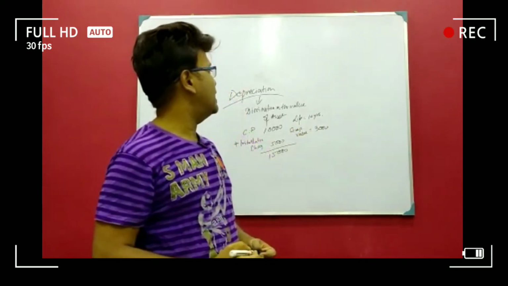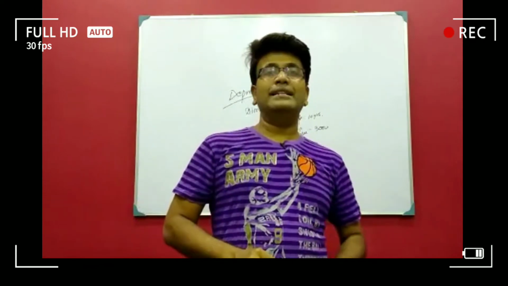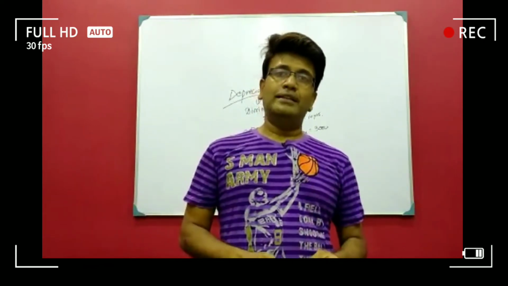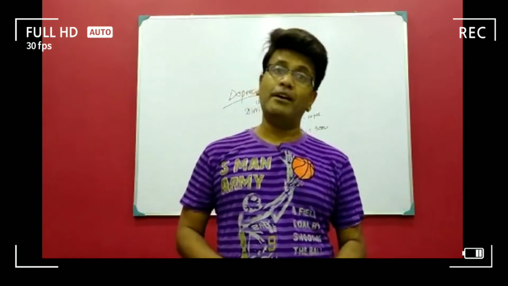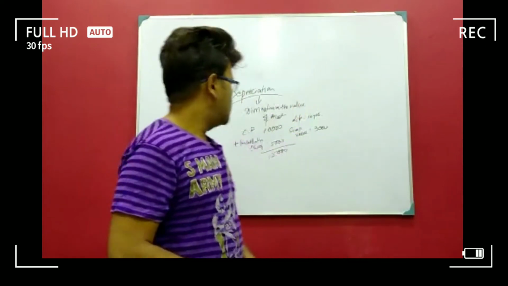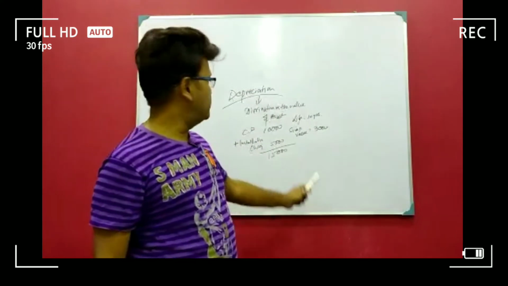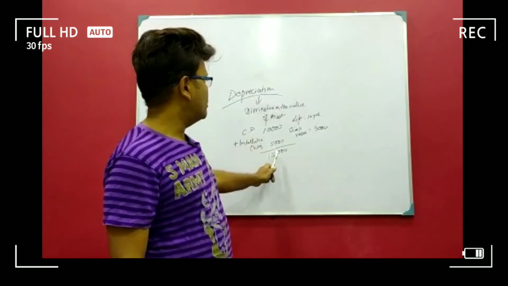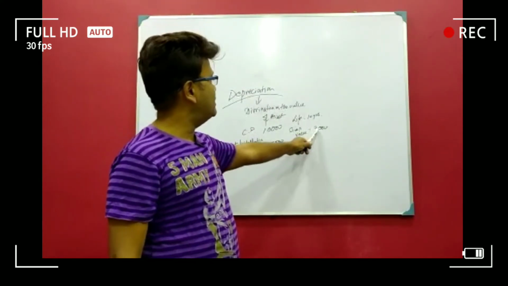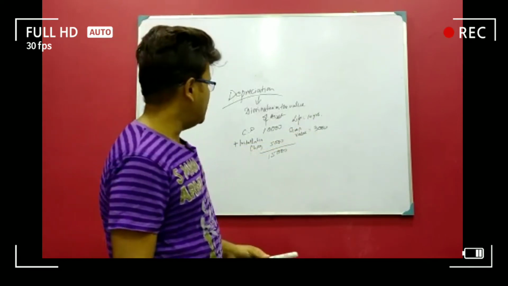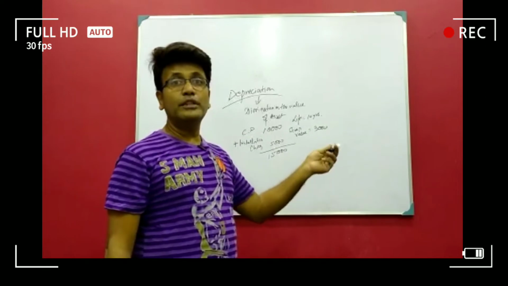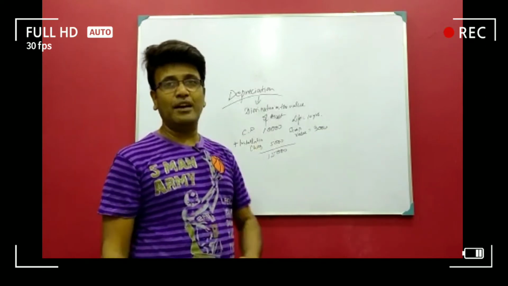At the expiry of the life, when the particular asset stops running, you have to sell the asset at a very nominal price, that is scrap value or breakup value. In our example, we are incurring a cost of 15,000, the life is 10 years and the scrap value is 3,000.